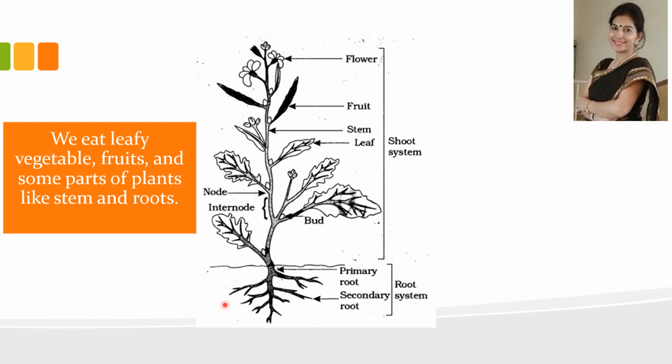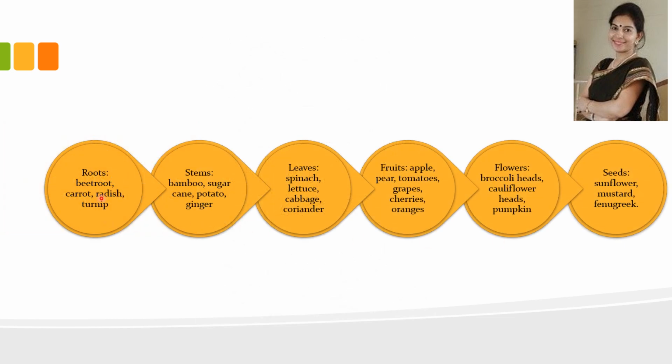Now we eat a number of plant parts as vegetables and fruits, like we eat the flower, fruit, the stem, the leaf, the buds and the root of plants. We eat the roots of beetroot, carrot, radish and turnip. We eat the stems of bamboo, sugarcane, potato and ginger. We eat the leaves of spinach, lettuce, cabbage and coriander.